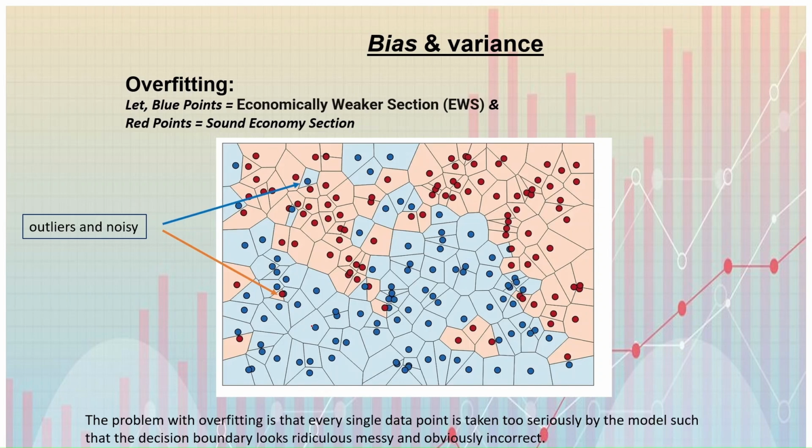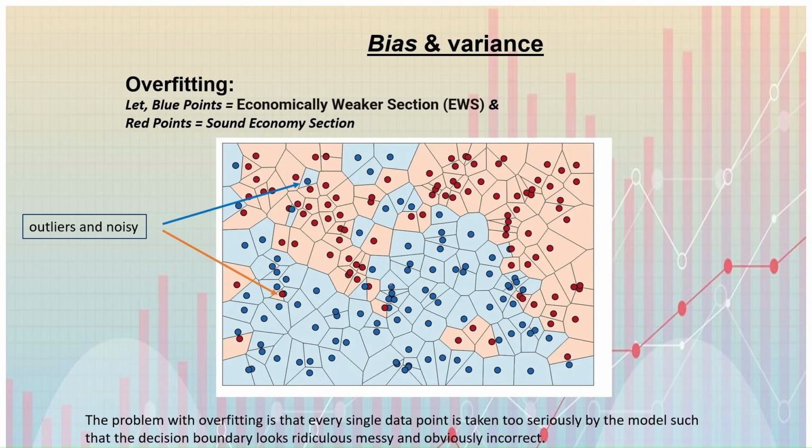You know, the problem with overfitting is that every single data point is taken too seriously by the model, such that the decision boundary looks ridiculous, messy, and obviously incorrect. The model has no brain to think that some data points could be outliers and noisy, and creating a decision boundary for those points is wrong.